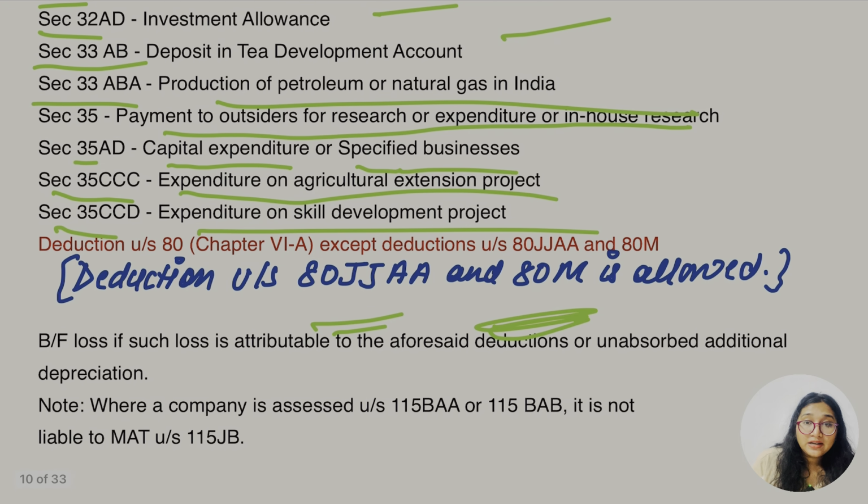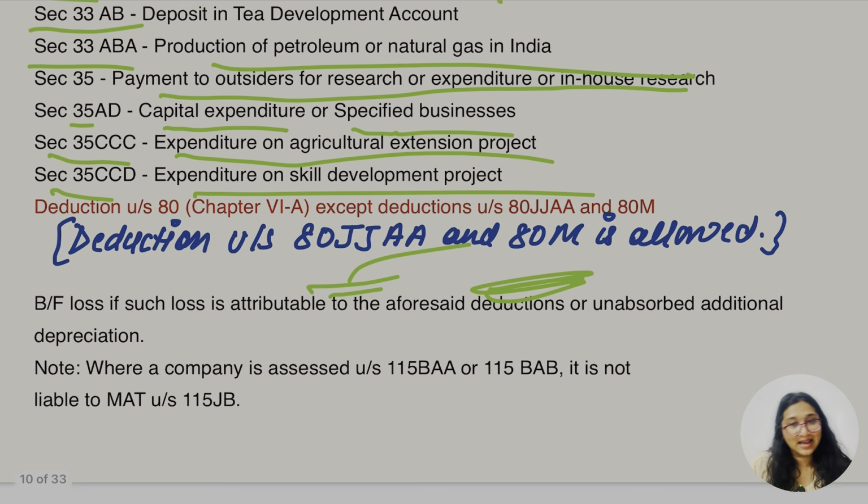But apart from that, as I told you earlier, we get a deduction of 80JJA. And in this section, along with that section, the domestic company is going to get the benefit of 80M also.